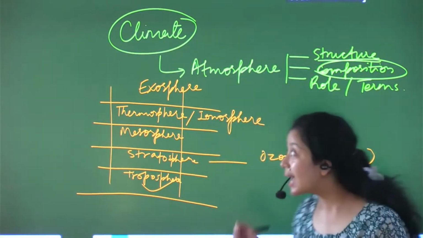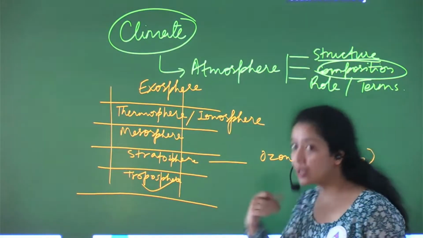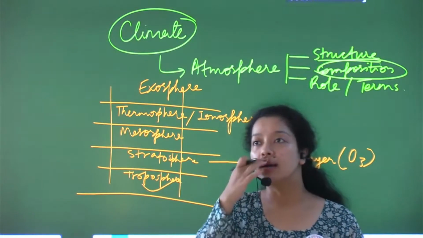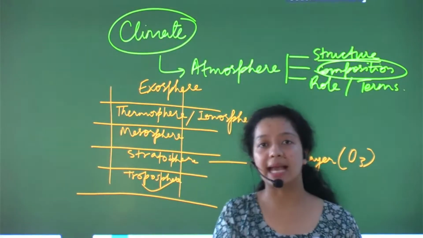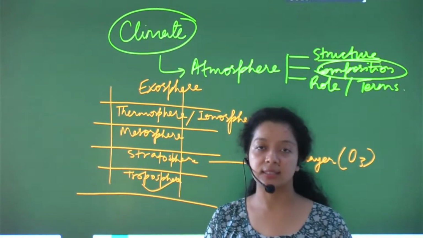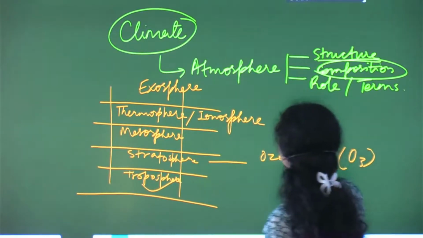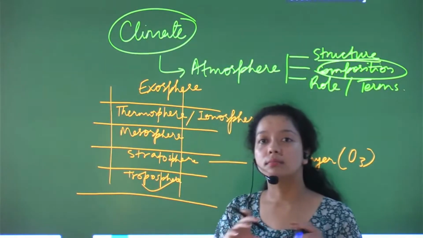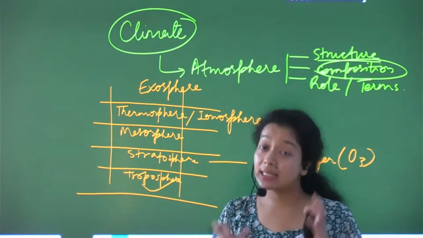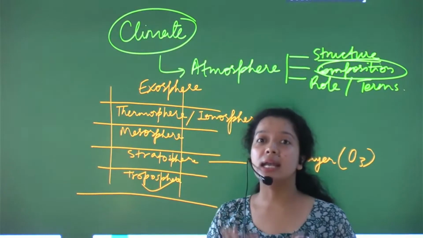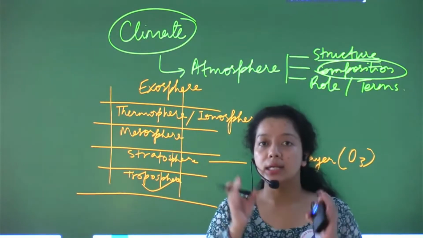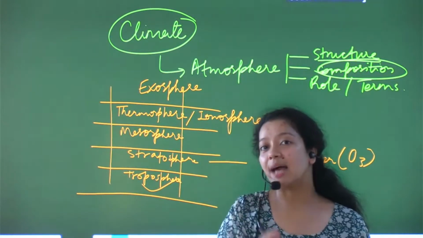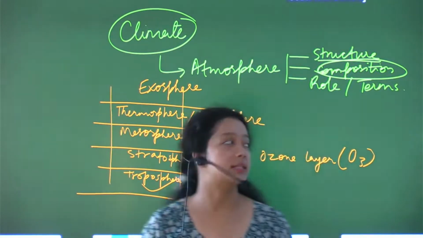is that this atmosphere is a layer of air, and air is not made of a single gas. It is a mixture of gases. So the atmosphere has air, and that air has different gases, and these gases are in particular or defined proportions, and your examiner is keen to know about your knowledge there.